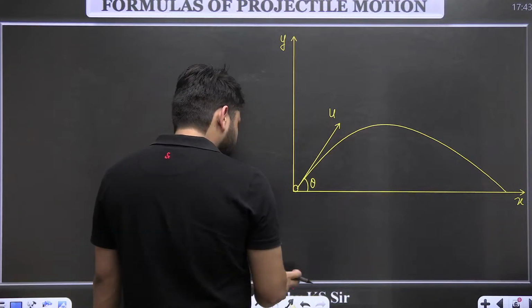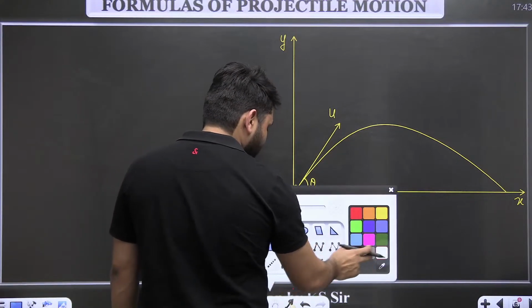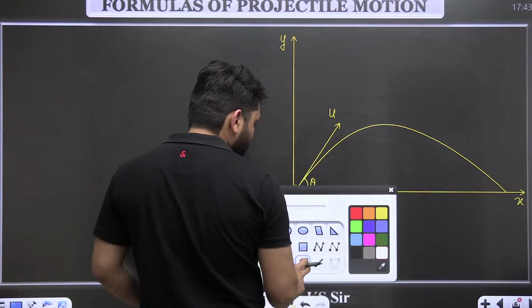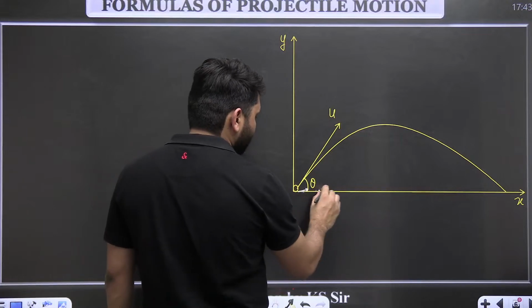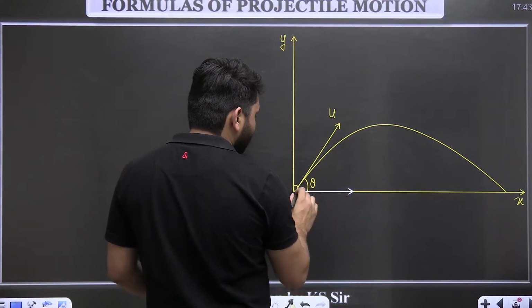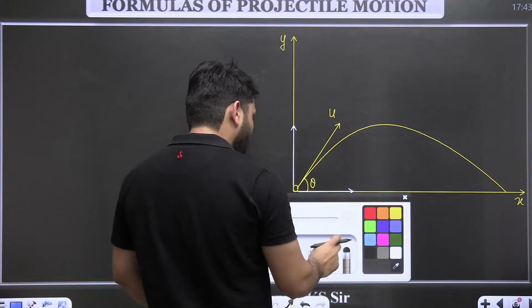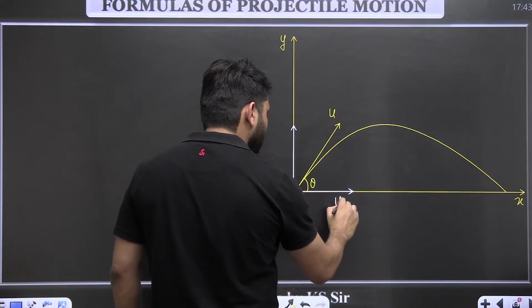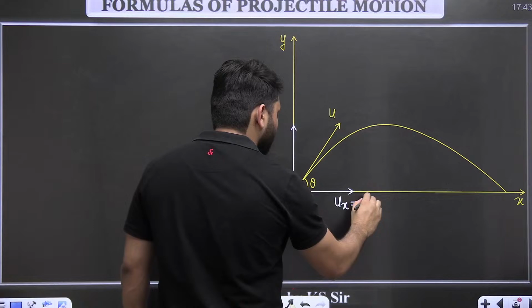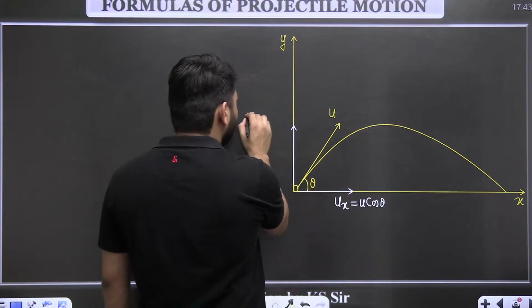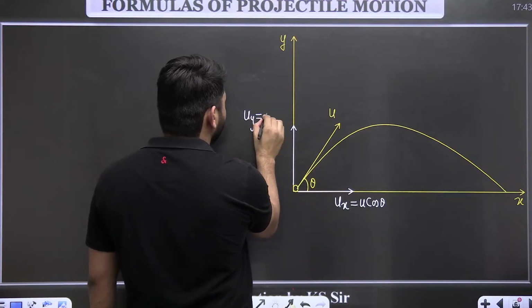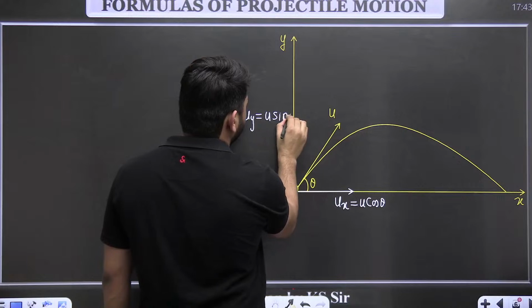What we will do is break this projectile motion into two mutually perpendicular rectilinear motions, one in the x direction, the other in the y direction. We'll call this velocity ux, which is u cos theta. We'll call this velocity uy, which is u sin theta.